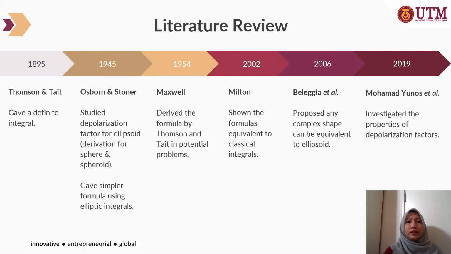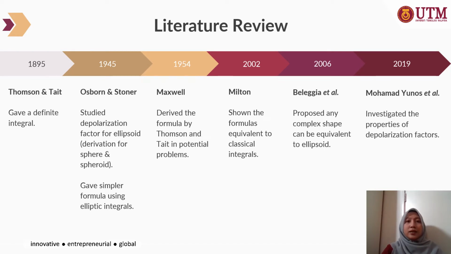The formula of the depolarization factor was then derived by Maxwell in 1954 during the study of the potential problem. He actually derived the formula from Thomson and Tate. Later on, Milton showed that the depolarization factor is also equivalent to the classical integral in 2002 when studying the theory of composites.